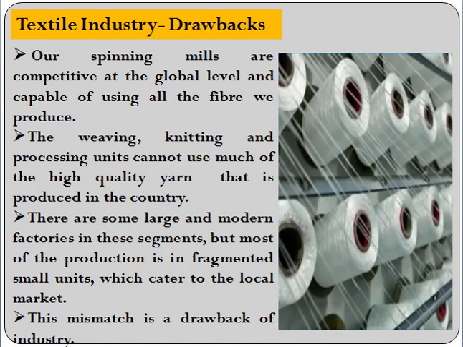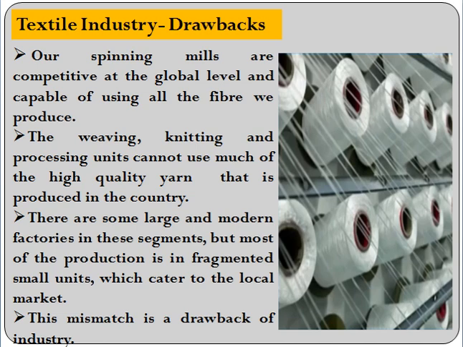After all these drawbacks, the important one is, we have already seen that our country produces cotton on a large scale. Actually, we rank number 1 in the world when it comes to production, but all that cotton that is produced is utilized in making yarn. So our spinning mills are competitive at the global level and capable of using all the fiber that we produce.